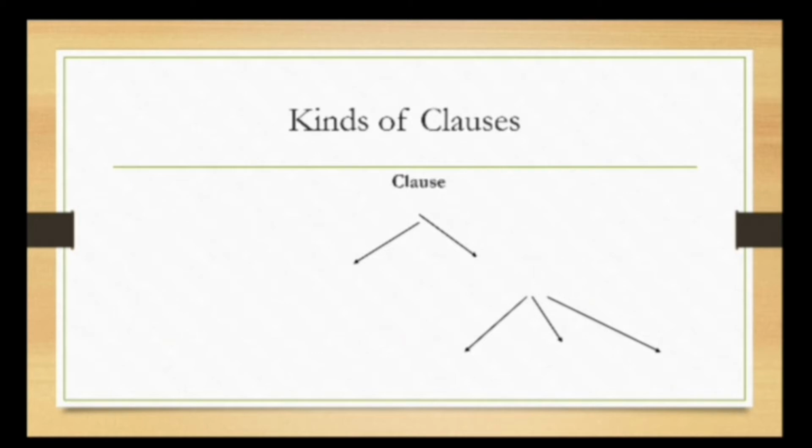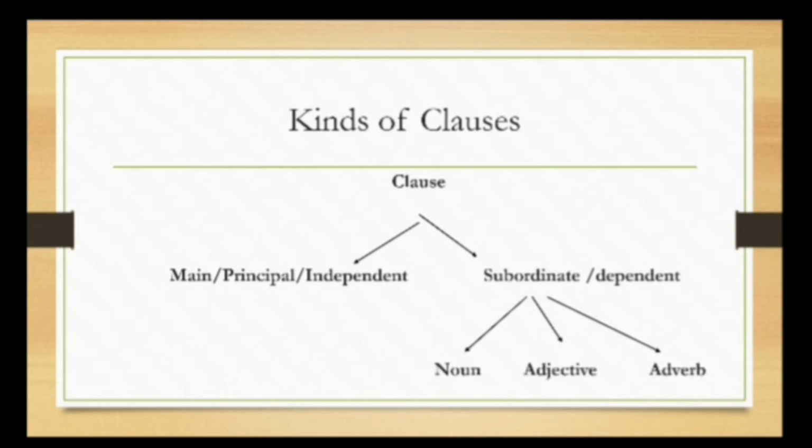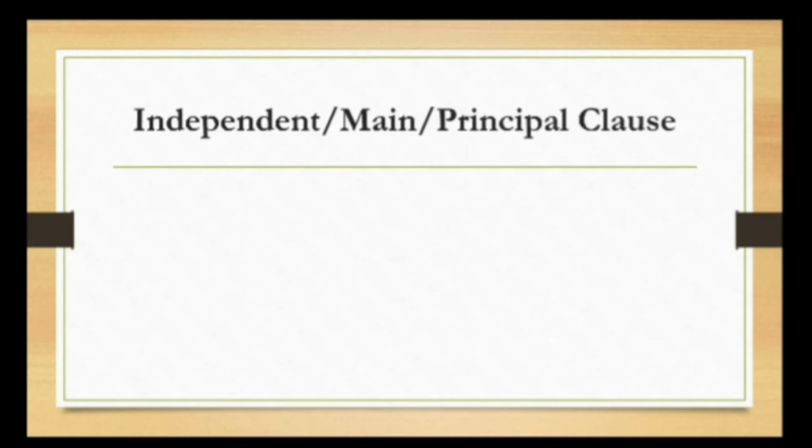Kinds of clauses. So, now a clause can be divided into two groups: independent, principal or main clause, and another group is subordinate or dependent clause. Subordinate or dependent clauses can also be divided into three separate groups: noun clause, adjective clause, and adverb clause. Let's talk about independent or principal clauses first.